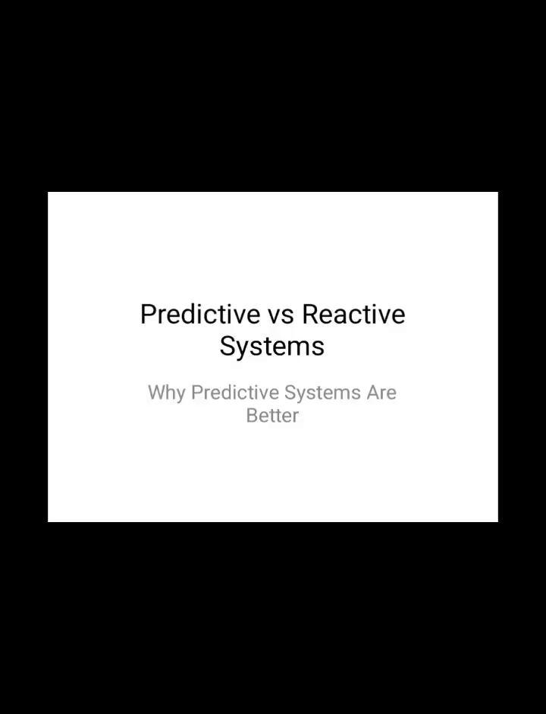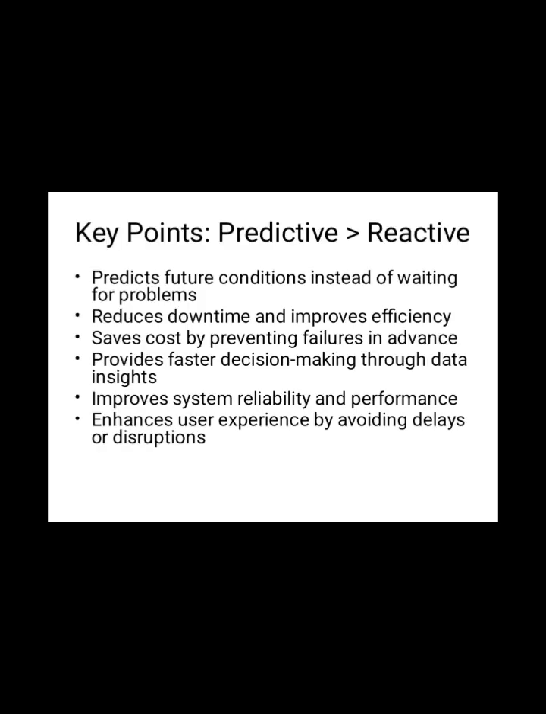Let's see the predictive versus reactive system. Why are predictive systems better? Here are the reasons why a predictive system is better than a reactive system. It predicts future conditions instead of waiting for problems. It reduces downtime and improves efficiency, saves cost by preventing failures, provides faster decision making, improves system reliability and performance, and ensures user experience by avoiding delays or disruptions.